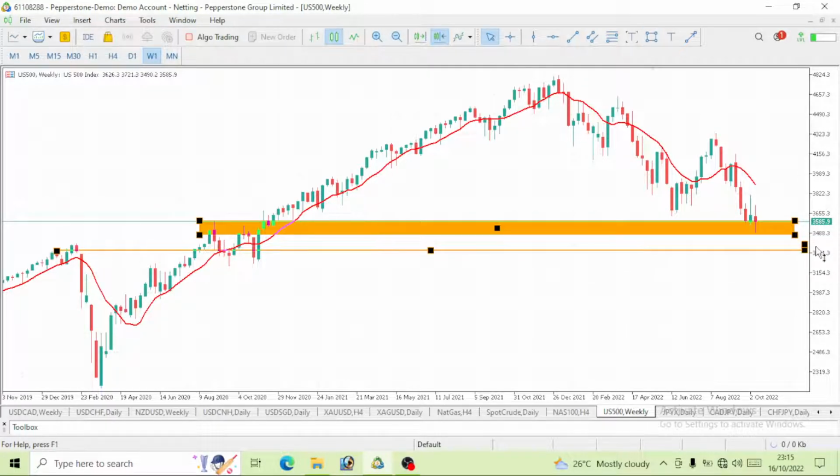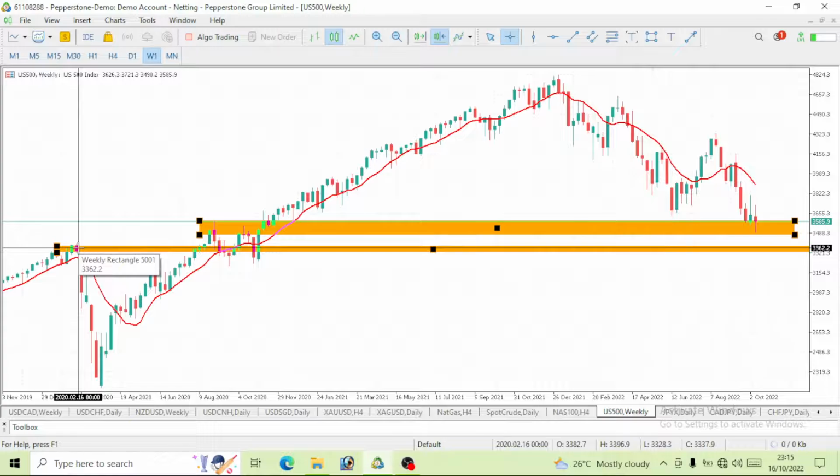Currently, this price is about 3,585. It just depends on when you are watching it. It should have moved further, but as at now, it is currently at 3,585. We strongly believe that this price will drop to about 3,362 and even break below it this week. It is a short trade. Price will actually drop to that level this week, so we expect price to drop below this level.